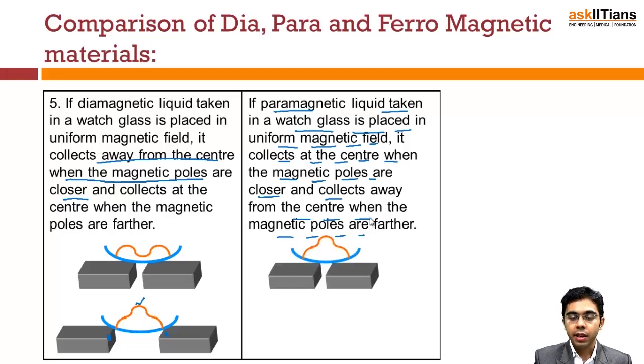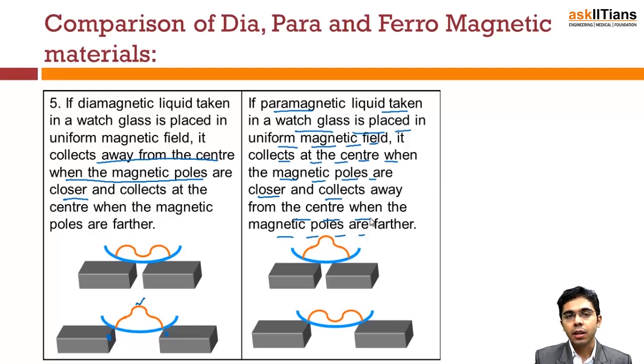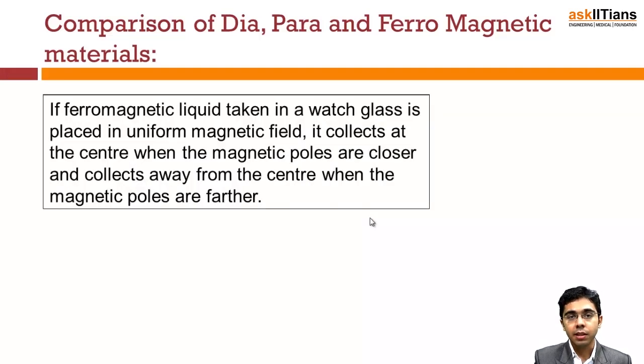So these are something like this. When closer, it collects at the center, and when these are farther, there is an attraction between the two, so therefore it will go away from the center. Similarly, whatever are the properties of the paramagnetic liquid, the same goes with the ferromagnetic, but these happen very quickly.